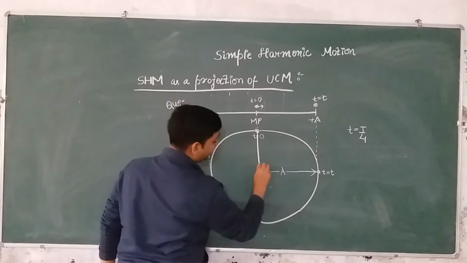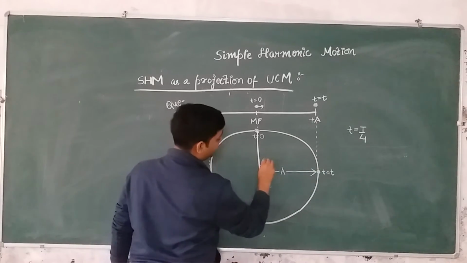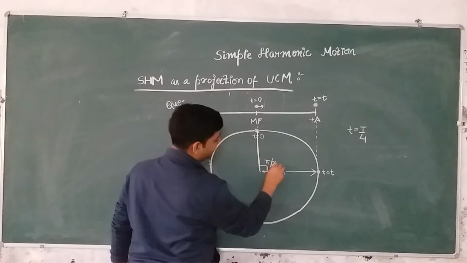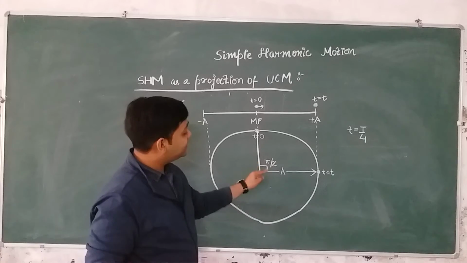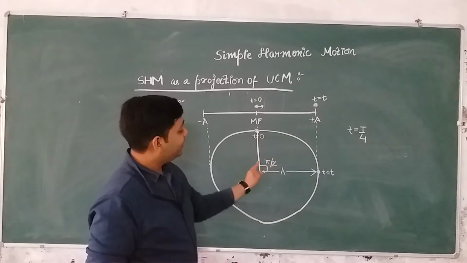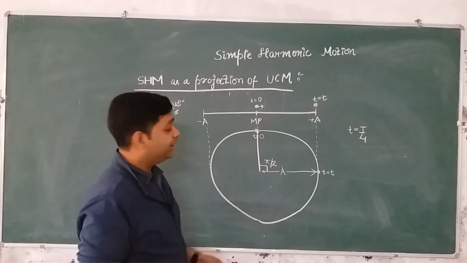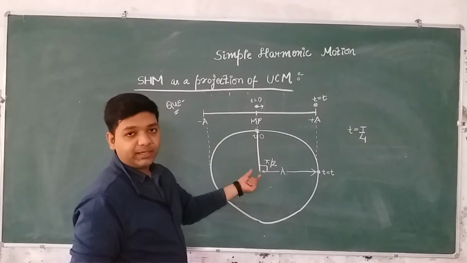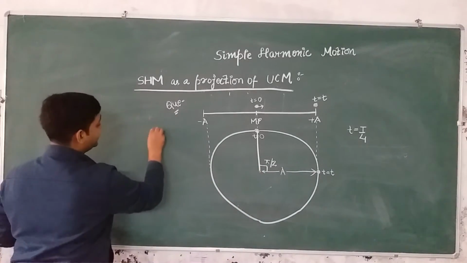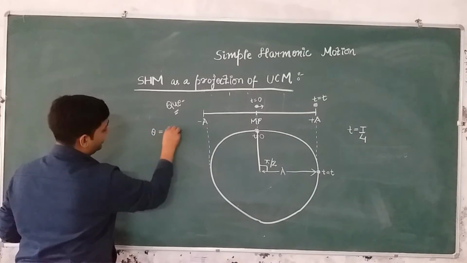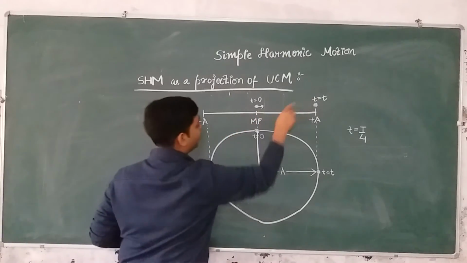Can you see that the particle has swept an angle of pi by 2, or 90 degrees? This is the total angle subtended by the particle at the center of the circle. This is called the phase of the particle. So theta is equal to pi by 2 after time t.